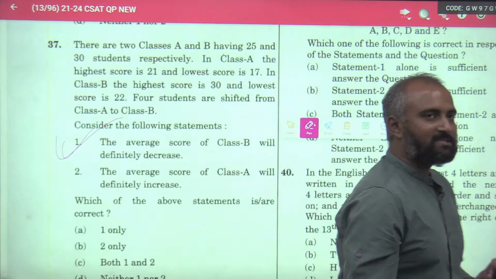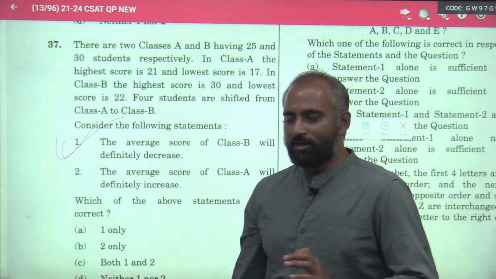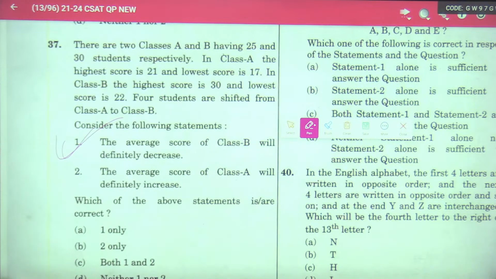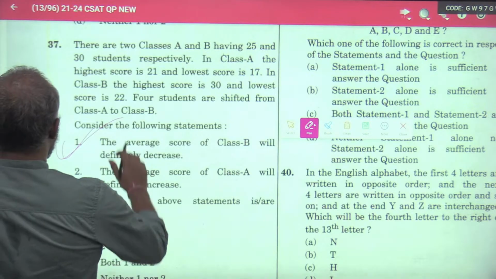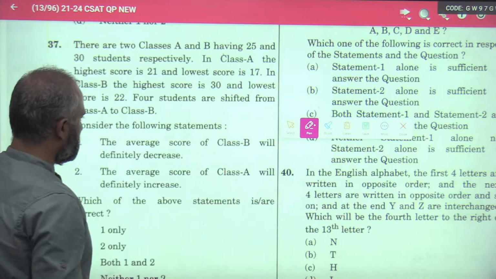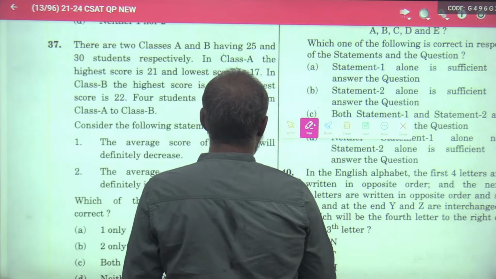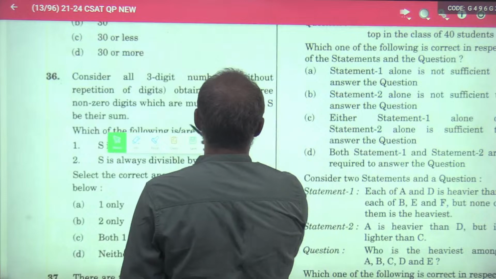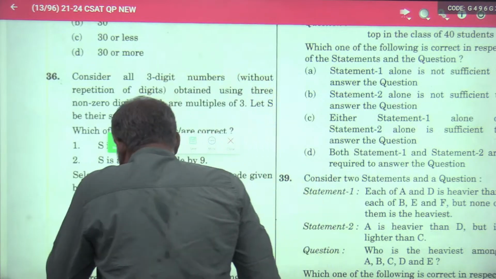For all statement based questions, you just need to see whether the conditions are satisfied or not. You need not solve the problem, that is the beauty of statement based questions. If your basics are correct, you will definitely solve. All statement based questions will be a shot in your arm. You need not solve them, because you can get the answer without solving them.